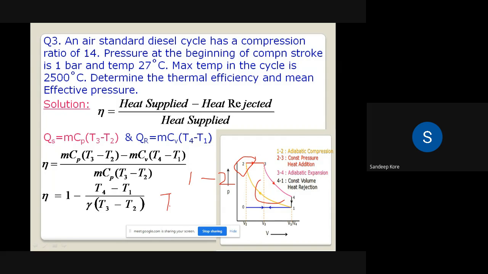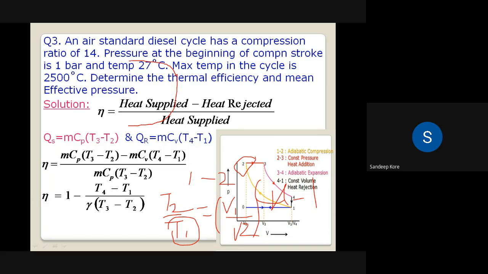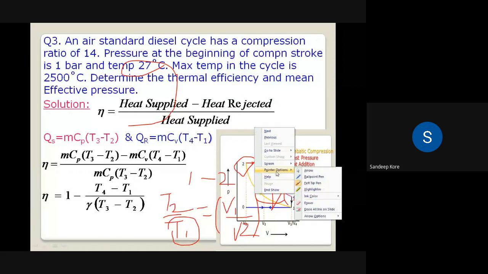So we can write T2 by T1 is equal to, now we have to take the state point in a cross way, V1 by V2 raised to gamma minus 1. We have V1 by V2 as the compression ratio, which is 14. We have been given T1. T1 is 27 degrees centigrade, convert into Kelvin and find out T2. This is our first answer.